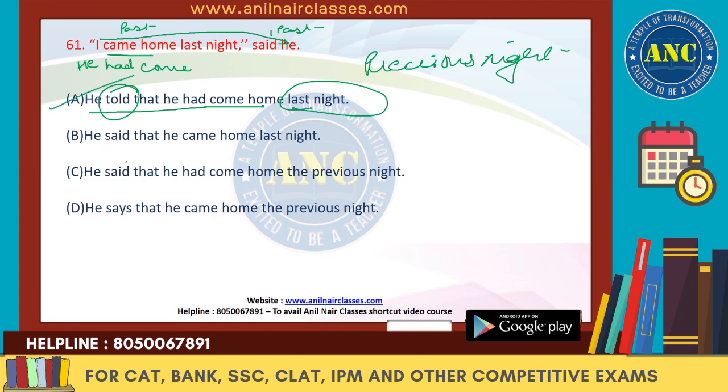So we'll remove A. He said that he came home. So we don't need "came home", we need "had come". He said that he had come home the previous night. So everything is fine. We'll keep it on a hold. He says that, we cannot change it to present tense. D gone, C is the right answer.